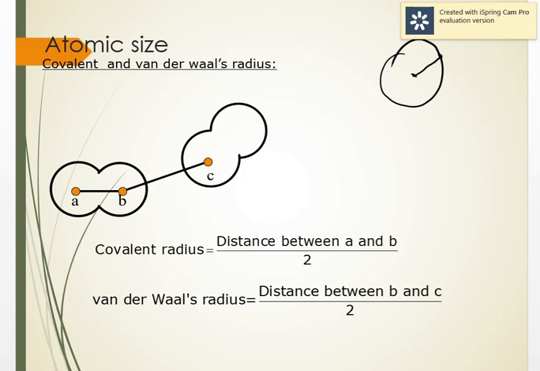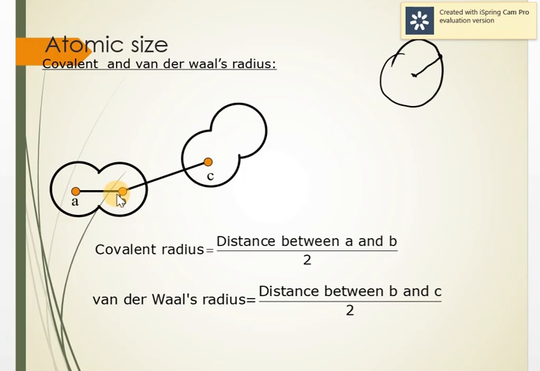In the same way, for a metallic bond, the radius will be half of the internuclear distance between the two neighboring atoms of a metal in a metallic bond. Atomic radius generally refers to both covalent and metallic bond, depending upon whether we are talking about a non-metal or a metal. This was when we are dealing with the bond between two elements inside a molecule.